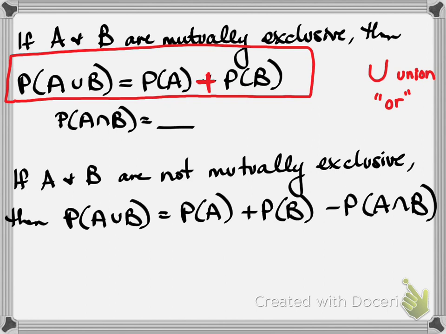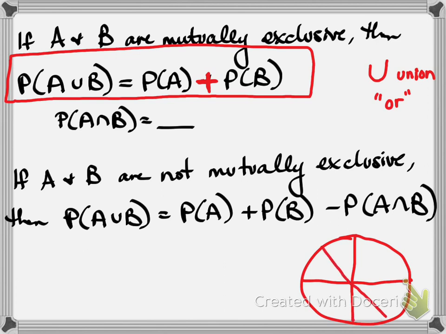We handled this on that little Kahoot that we did in class the other day. The very last one was something about a spinner, and it had different colors. And the last question was like the probability of landing on yellow or green, and you all took the yellow probability and the green probability and you added them together and you got 3/8.